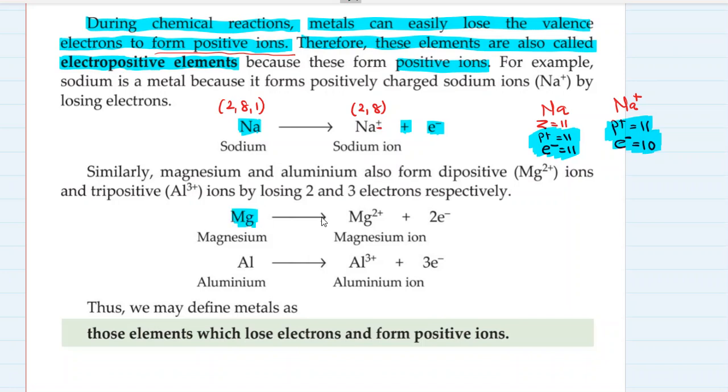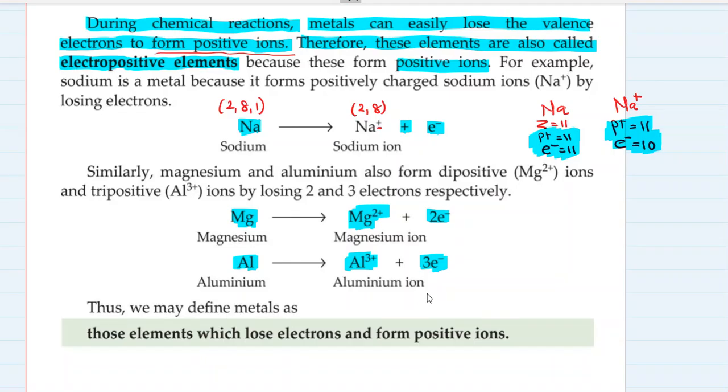Magnesium has two electrons in its outermost shell, loses two electrons and becomes Mg2+, a magnesium ion with two positive charges. Aluminium, which has three electrons in its outermost shell, loses three electrons and becomes Al3+, with three positive charges after becoming an ion. That's why this is not just limited to sodium, magnesium, aluminum. Any metal in the periodic table, any metal known till date behaves in the same way.